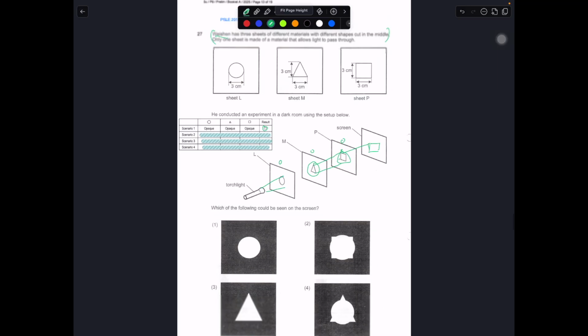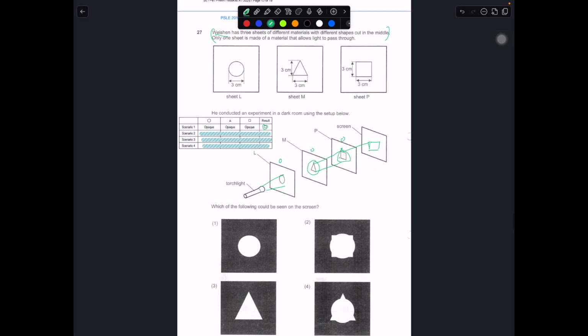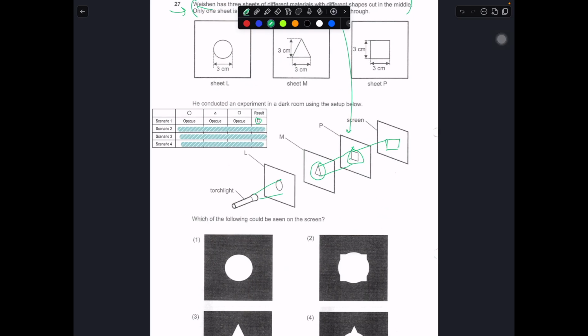But can you see that over here, there's no square? If everything is opaque, there's still no square. So in this case it seems that it's trying to tell you that the square is the one that allowed light to pass through. So we can continue to evaluate one by one. We can go on to talk about if one of them is transparent, because one of them should allow light to pass through.